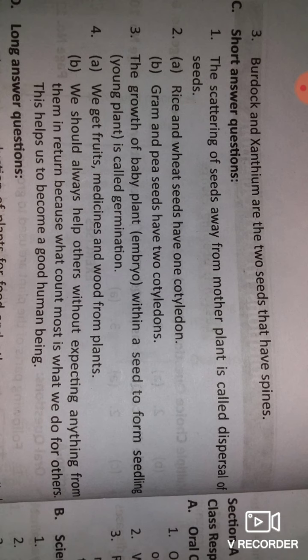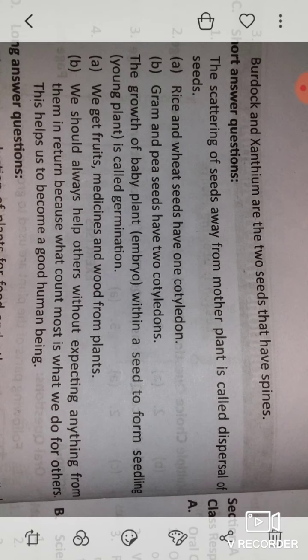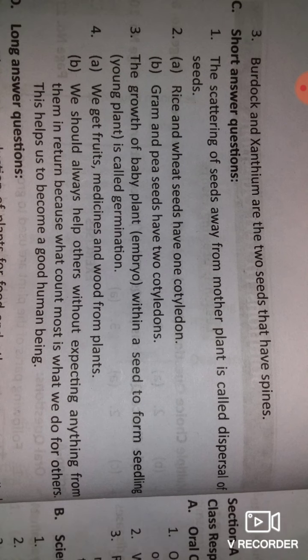Inside the seed coat, some fleshy leaves or cotyledon are found. Now what do the cotyledon do? The cotyledon store the food for the baby plant. Means it protects the baby plant. So we can say the baby plant lies between the cotyledon. Now some seeds like gram, pea and bean have two cotyledons. So they are called dicot seeds. And seeds like rice, maize and wheat have only one cotyledon. So they are called monocot seeds.